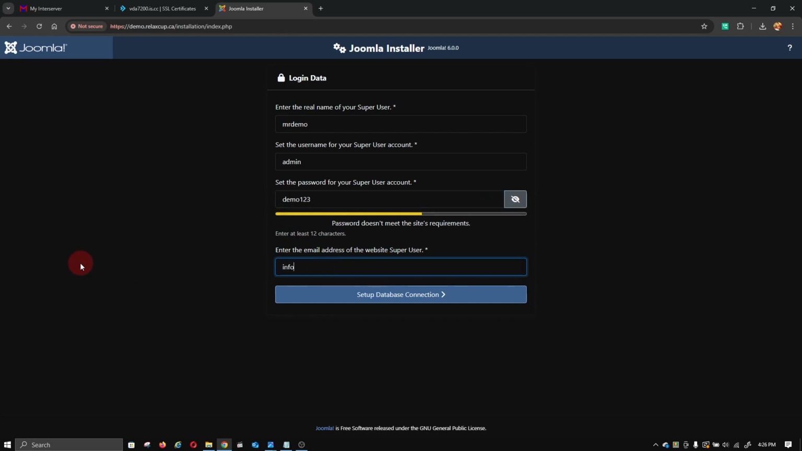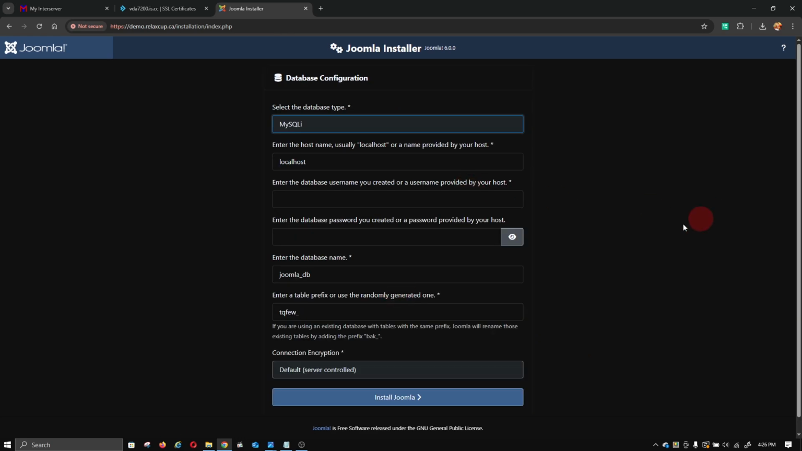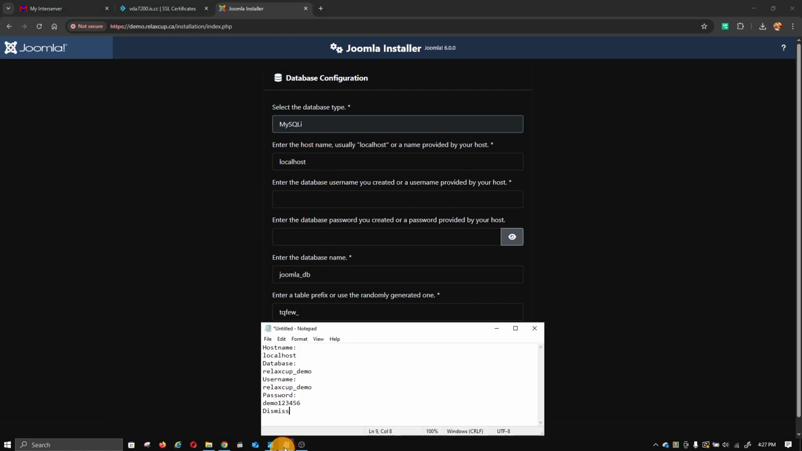So what I do, I put whatever email you want to put. So put it specifically what you would log in with actually. So next you can click here. The database is the same thing. When you copy it here, it says localhost. So the database is called here Relax Cup Demo.